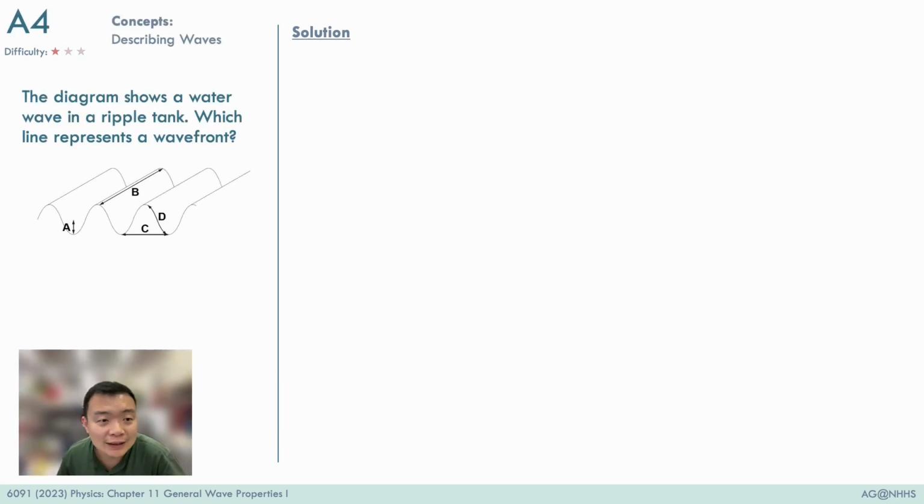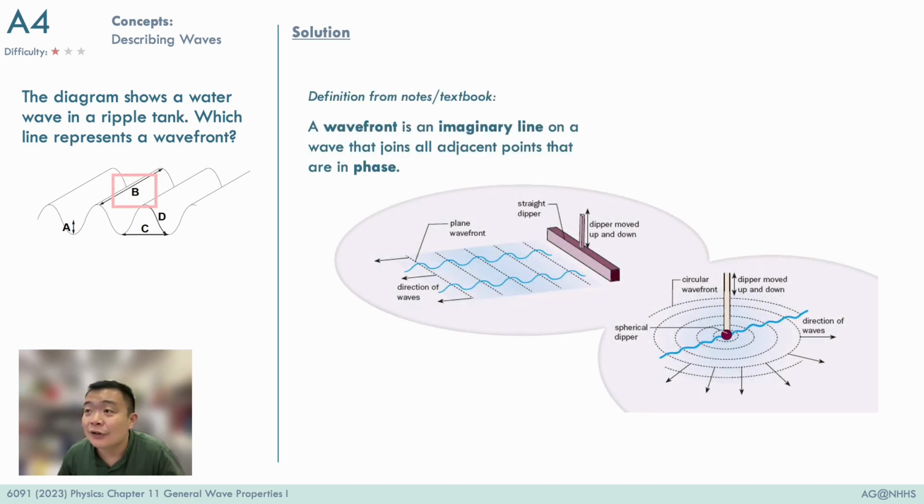For this question, the answer is B. B shows the wavefronts of this wave. Now, you must know the definition of a wavefront: it is an imaginary line on a wave that connects all the points of the wave that are in phase. And if you recall, in phase means that the particles of that wave are moving in the same direction, have the same speed, and are of the same displacement away from the rest position. So that is exactly what line B shows.